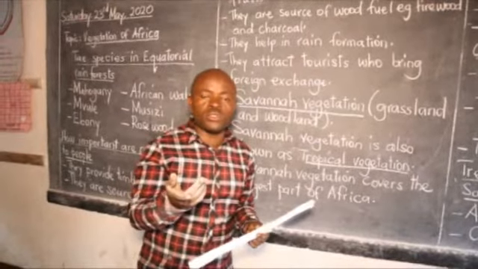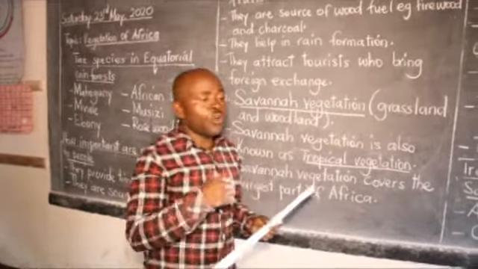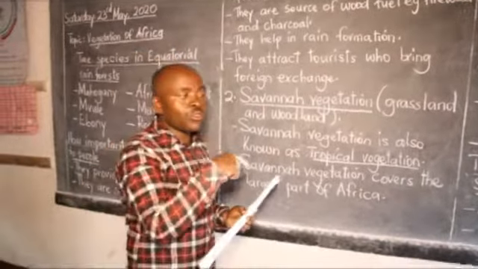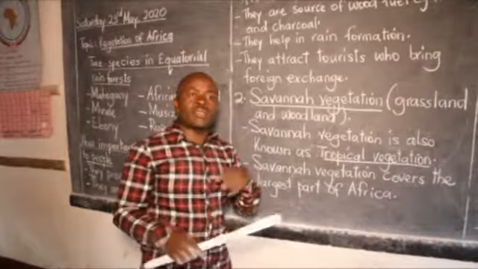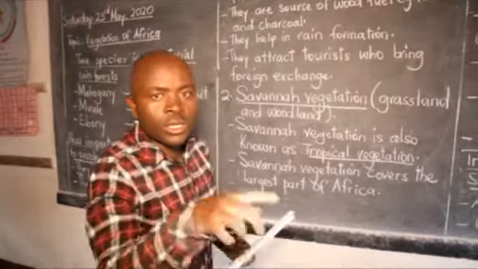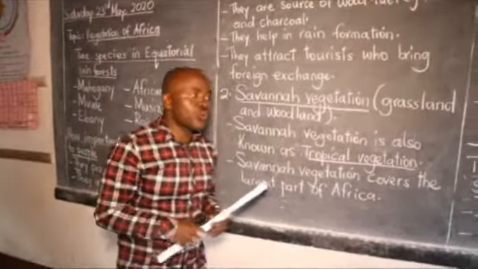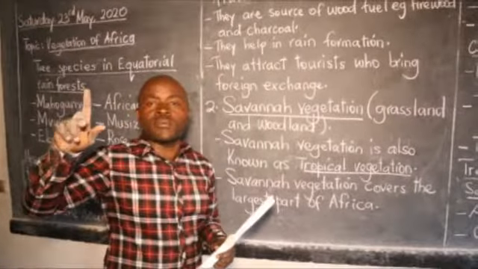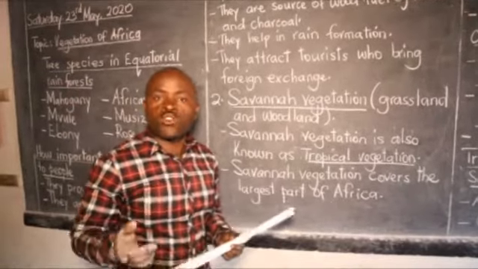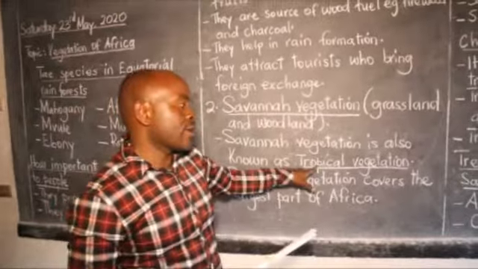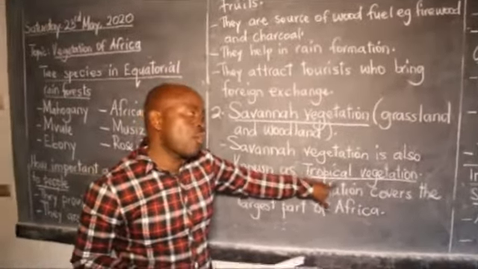Do you remember the reason? It comes from the other side of climate, whereby I told you that it is the climate of an area that determines the vegetation that grows in that very area. I told you that the common type of climate in Africa is tropical climate. That's where we get the name tropical vegetation.